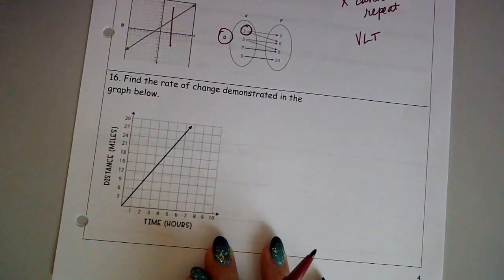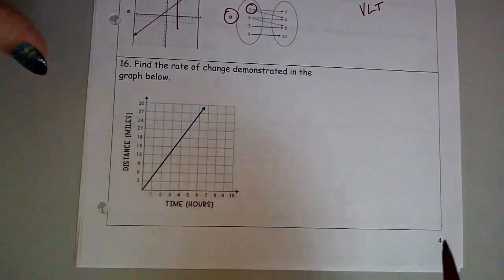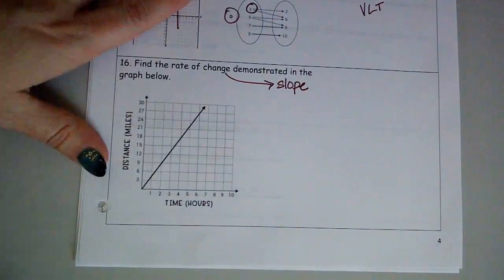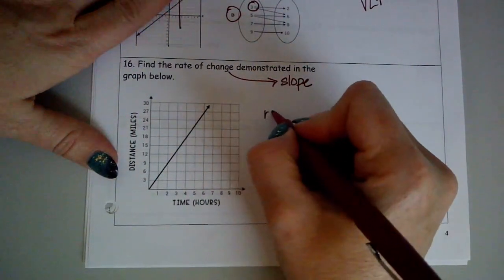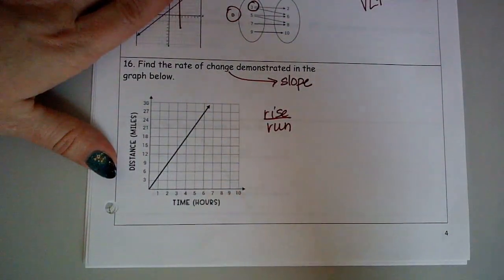On the next one, find the rate of change demonstrated in the graph below. Remember rate of change, guys, this is simply the same as slope. Rate of change is simply slope. When we're finding slope on a graph, we use rise over run. Therefore, we're going up or down and running to the right.